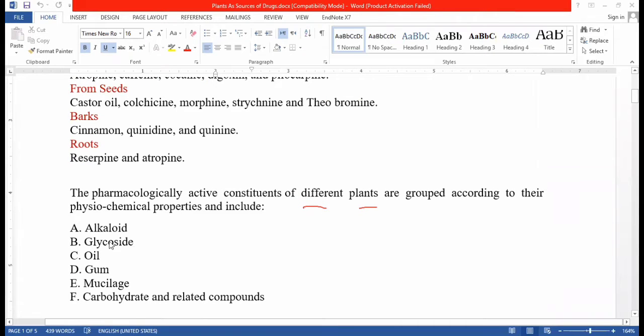These are the physiochemical compounds from which different drugs are found. The plant sources are alkaloids, glycosides, oil, gum, mucilage, and carbohydrate, which are physiochemical properties. Due to these physiochemical properties, we can treat several diseases.